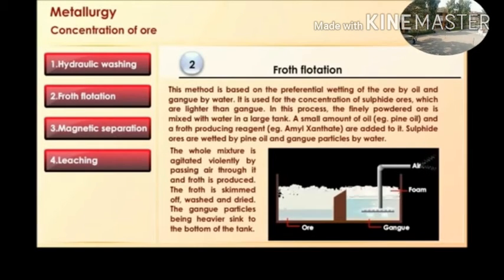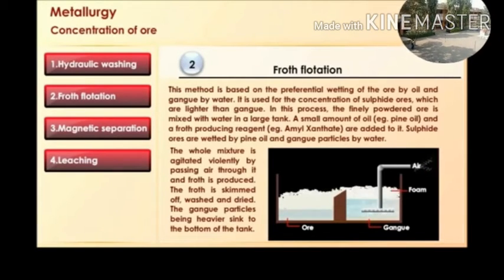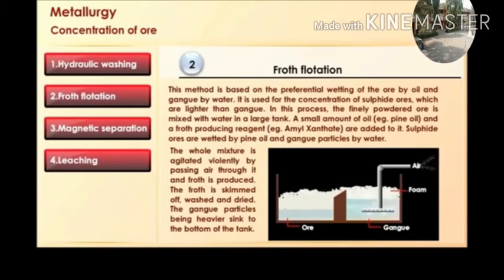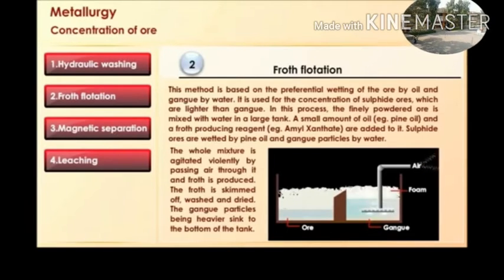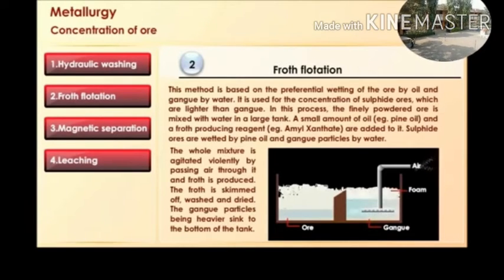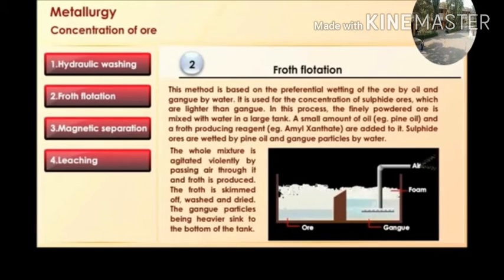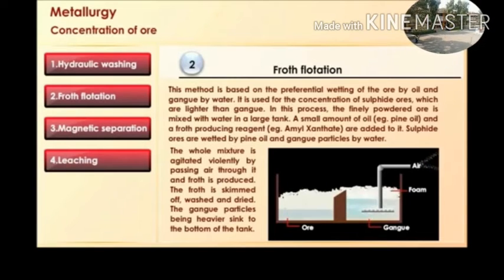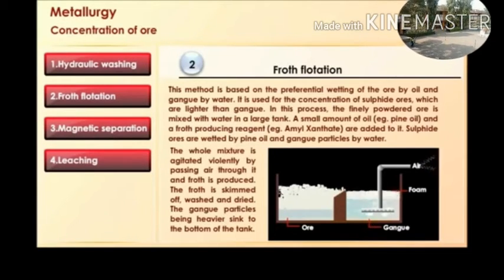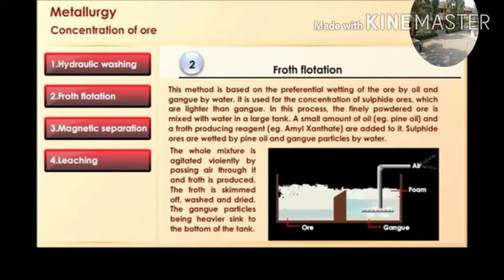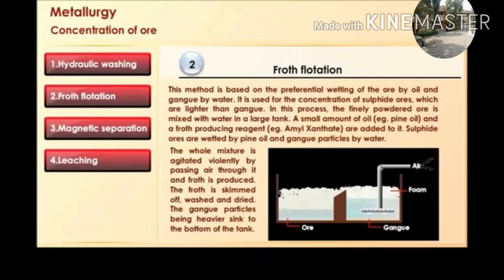The sulfide ores are wetted by pine oil and gangue particles by water. The whole mixture is agitated violently by passing air through it, and froth is produced. The froth is skimmed off, washed and dried. The gangue particles, being heavier, sink to the bottom of the tank.